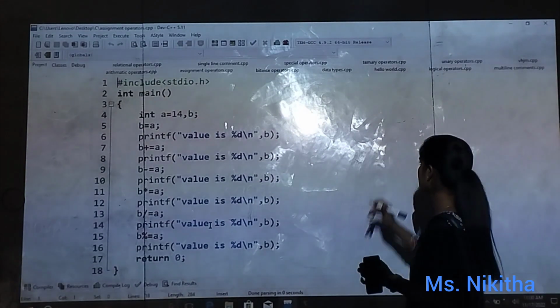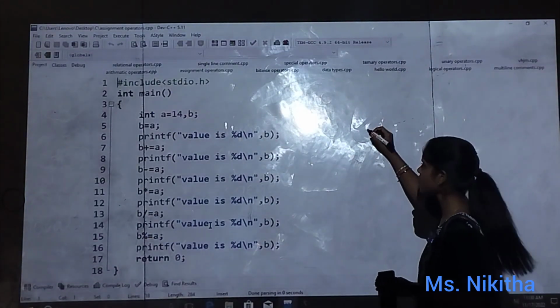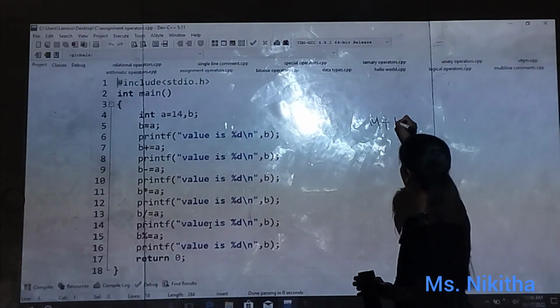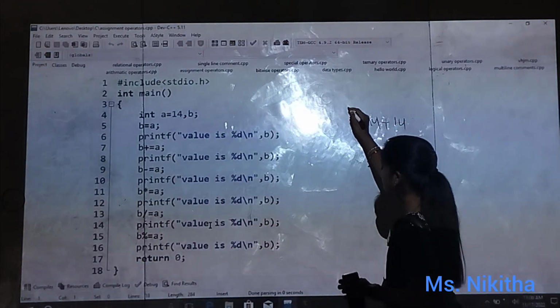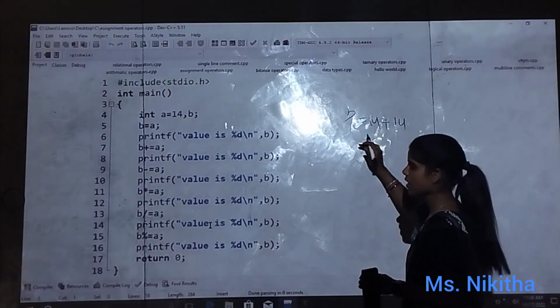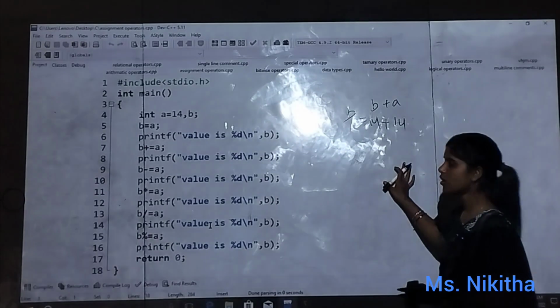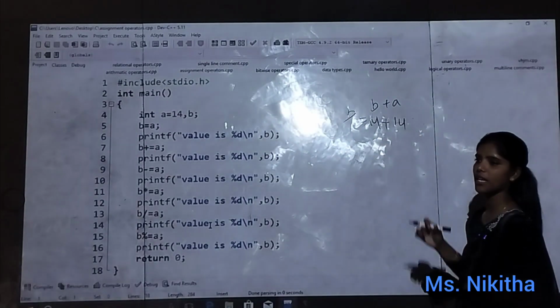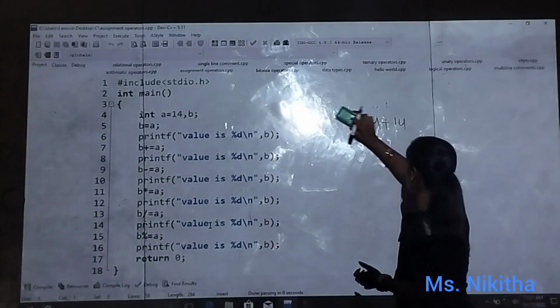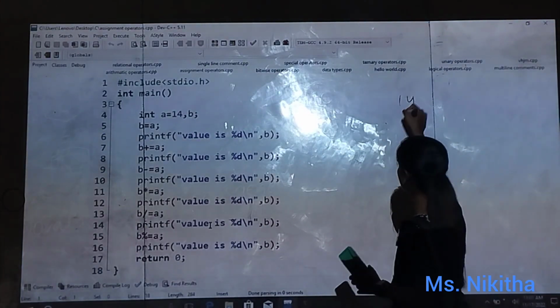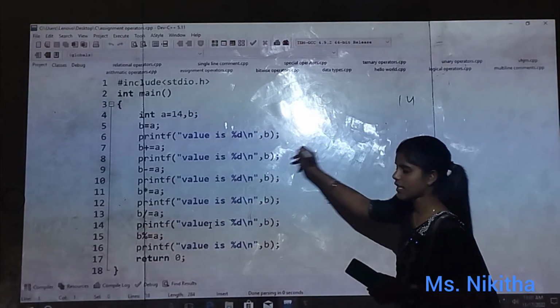After that, B plus equals to A, which means B is equals to B plus A, whatever we are doing here. So 14 plus 14, what value will we get? 28. So now for the value of B, at first it has to print 14. So after 14, 28.